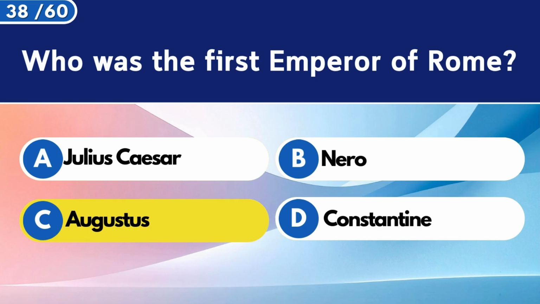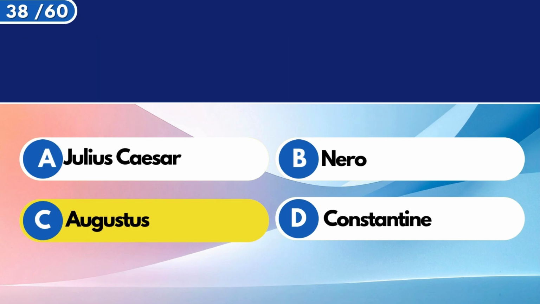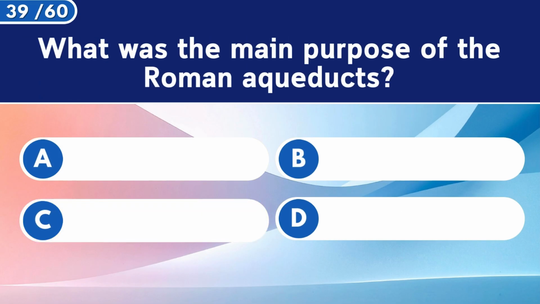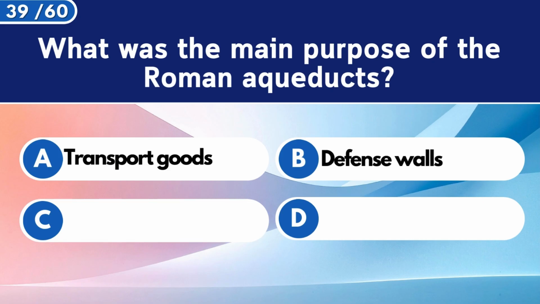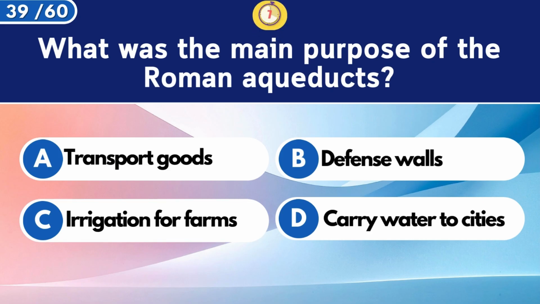Augustus. What was the main purpose of the Roman aqueducts? Carry water to cities.